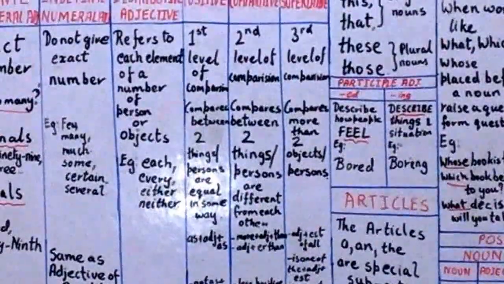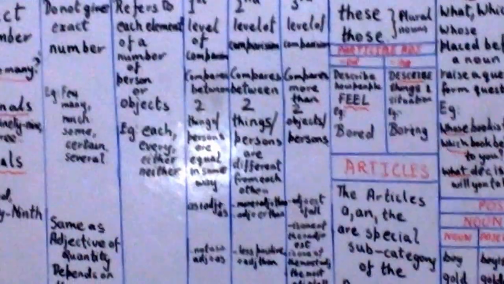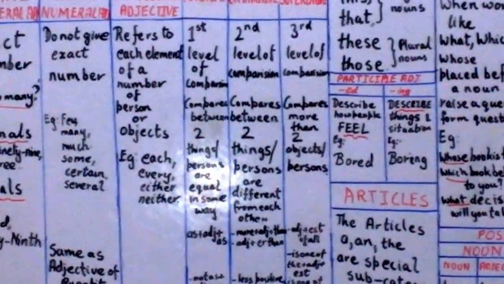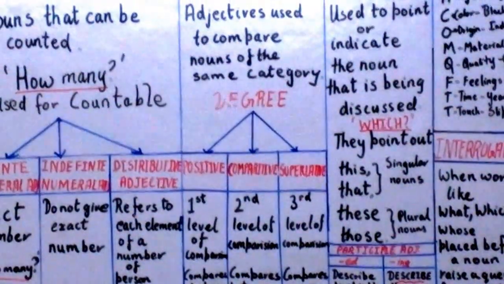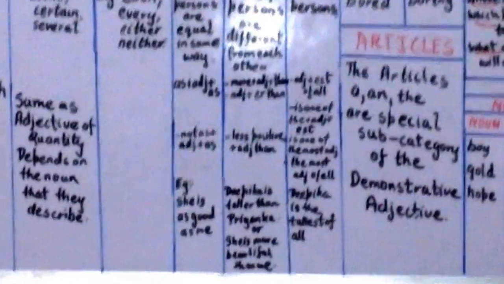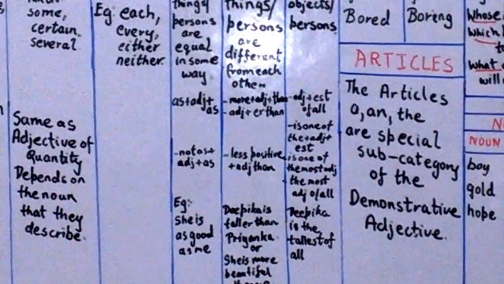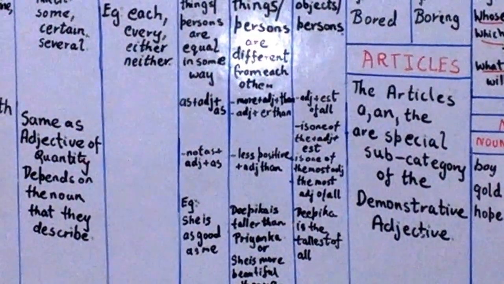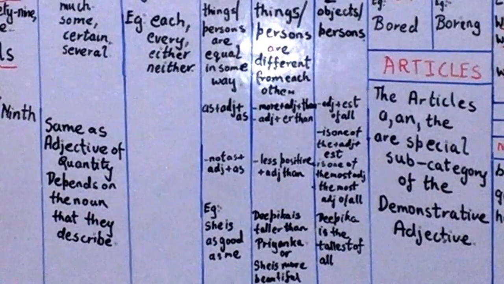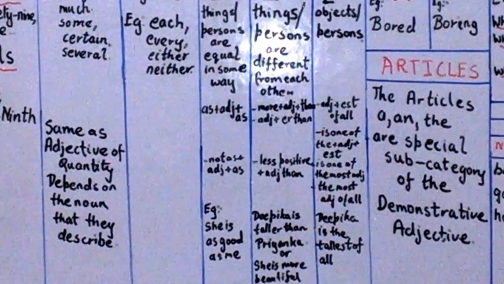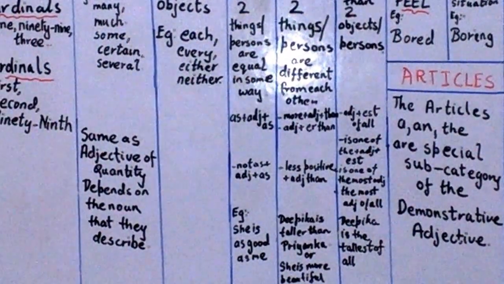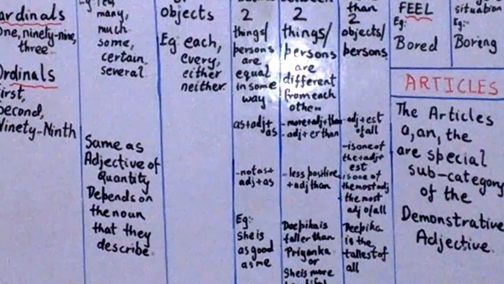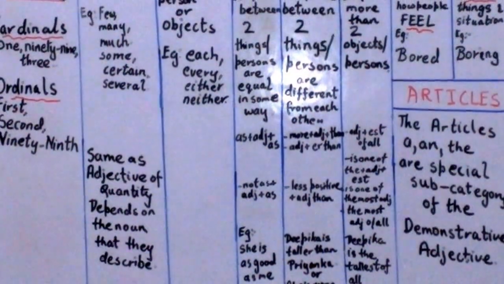Now we see the comparative degree. What is the comparative degree? The comparative degree of an adjective is used when two things or sets of things are compared, or two things or people that are different. We use than with the comparative adjective, not as dash as as with the positive degree. Meena is taller than Radha. So taller than is a comparative adjective. Radha is not as tall as Meena. In a negative sentence, we use so dash as in place of as dash as. For example, Radha is not so tall as Meena.